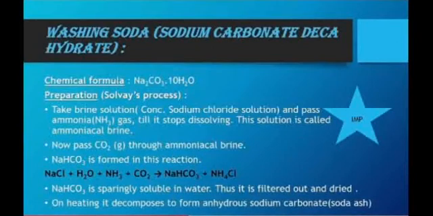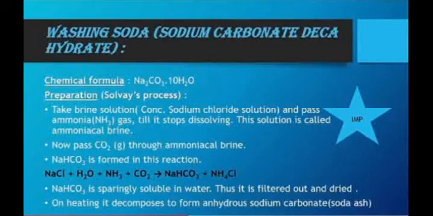Washing soda. Its chemical name is sodium carbonate decahydrate and its chemical formula is Na2CO3.10H2O. Preparation of washing soda. Washing soda is prepared by the Solvay process. In this process, take a brine solution and pass ammonia gas till it stops dissolving. This solution is called ammoniacal brine. Now pass carbon dioxide gas through ammoniacal brine, then sodium bicarbonate is formed.